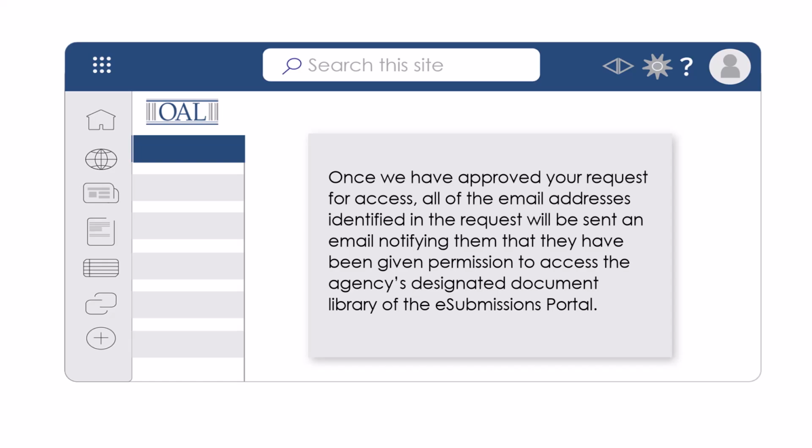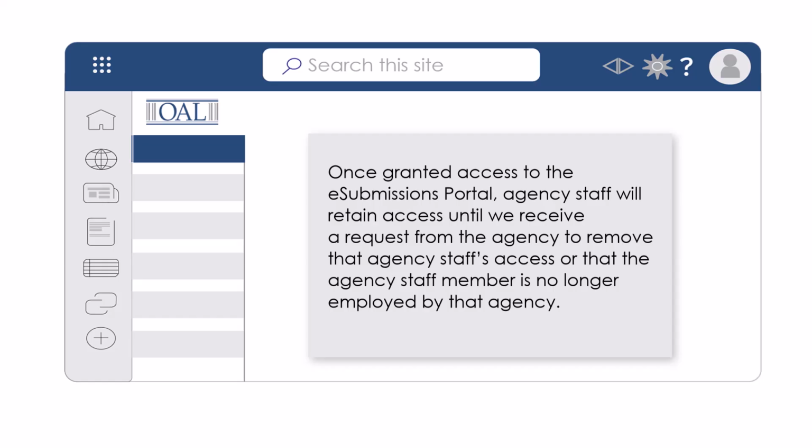Once we have approved your request for access, all of the email addresses identified in the request will be sent an email notifying them that they have been given permission to access the agency's designated document library of the eSubmissions portal. Once granted access to the eSubmissions portal, agency staff will retain access until we receive a request from the agency to remove that agency staff's access, or that the agency staff member is no longer employed by that agency.